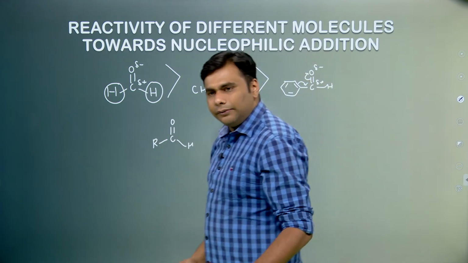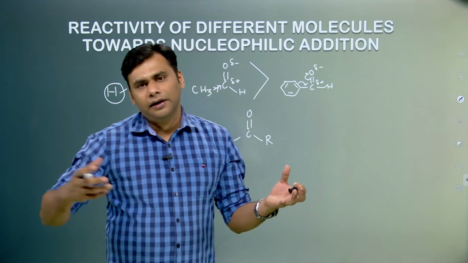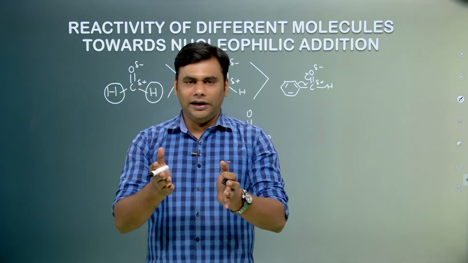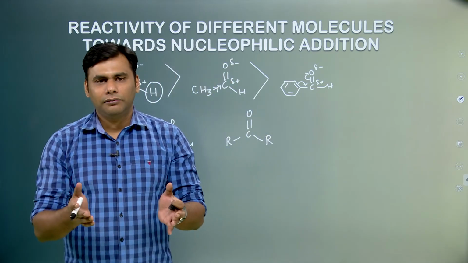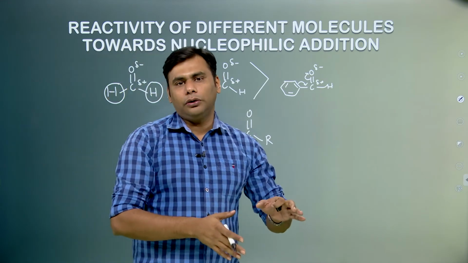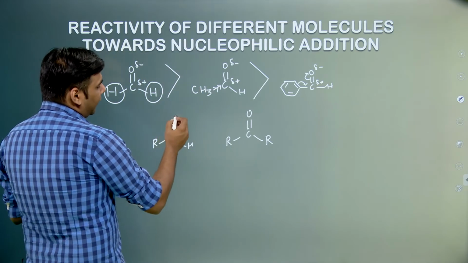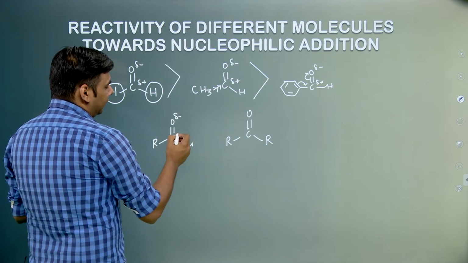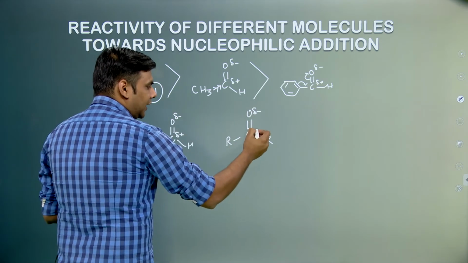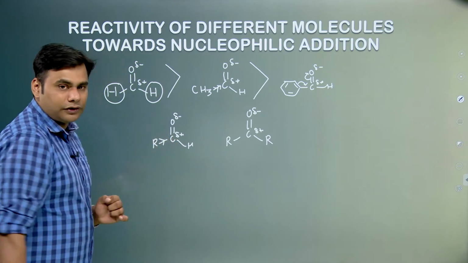A question can come: suppose we have a reaction mixture in which there is 1 mole of aldehyde and 1 mole of a ketone. To this we add 1 equivalent of, say, a Grignard reagent. So the question would be, which of the following would react first, an aldehyde or a ketone, or do both react simultaneously? For this we have to again look at the electronic factor. This is having some negative charge, this is having some positive charge, this is having some negative charge, this is having some positive charge.